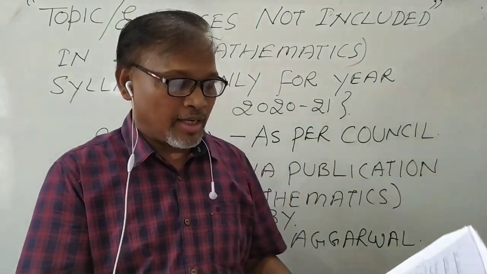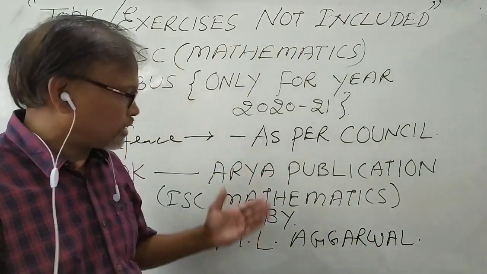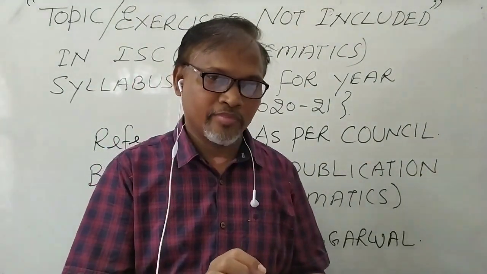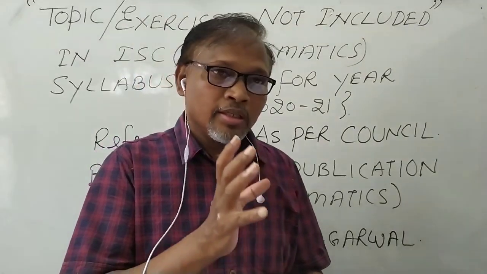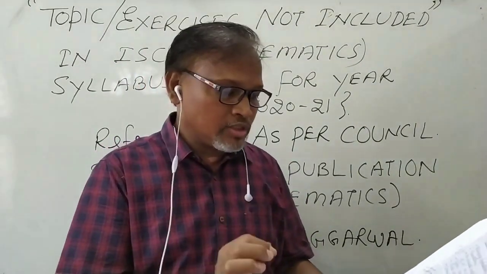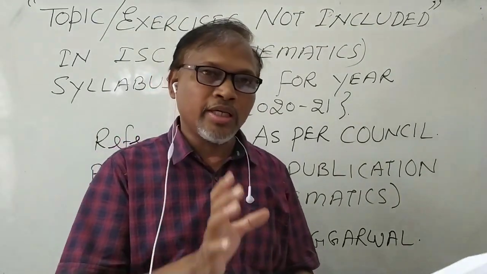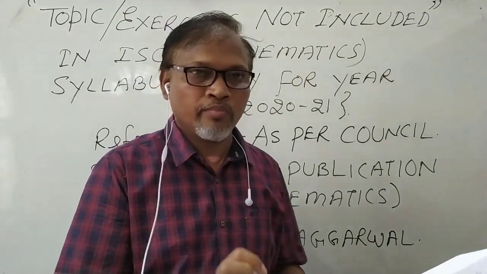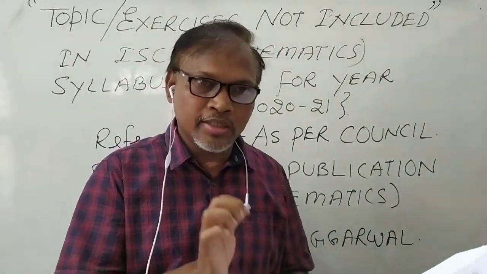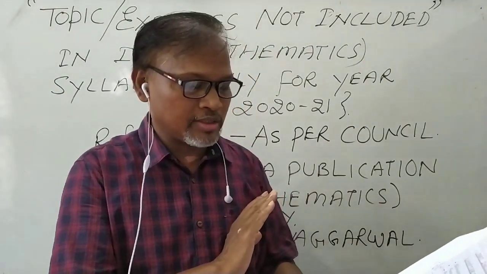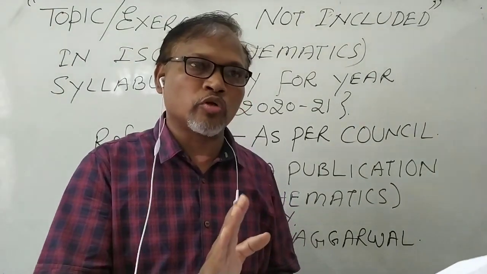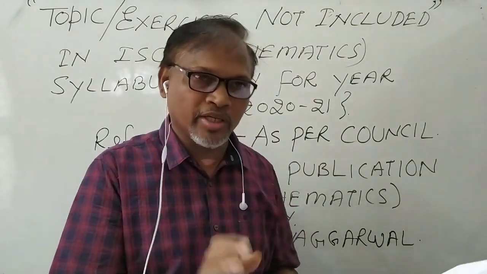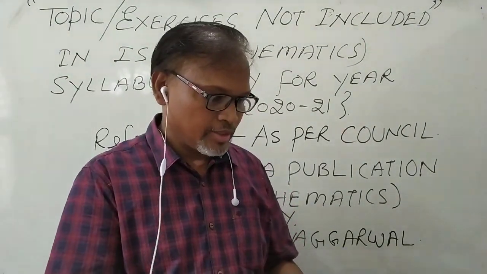Using this, I have searched the exercise in the book Arya Publication by ML Agrawal: exercise 4.3, and in the questions where Martin's rule is used, study only the condition when mod A is not equal to 0, meaning the modulus of A is not equal to 0. This will come; otherwise the case where modulus of A is equal to 0, infinitely many solutions, and inconsistency will not come.